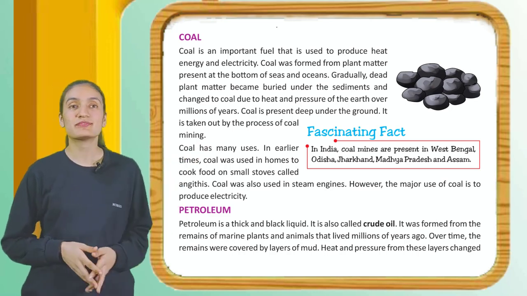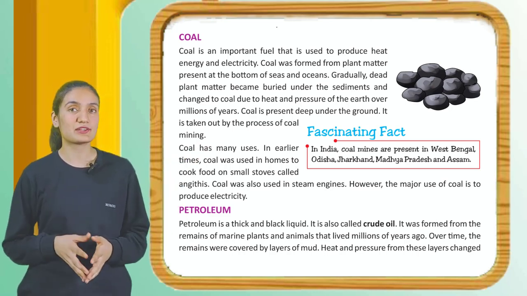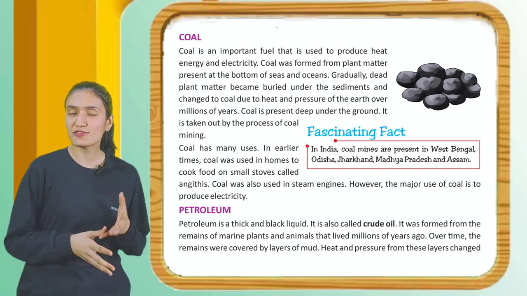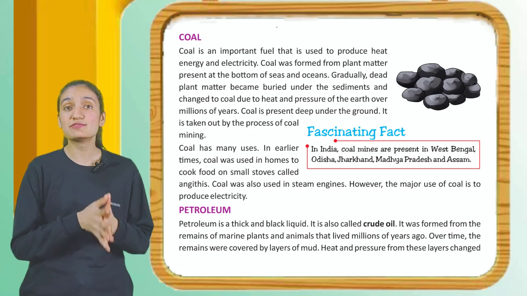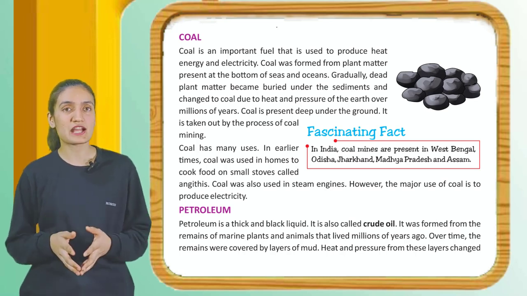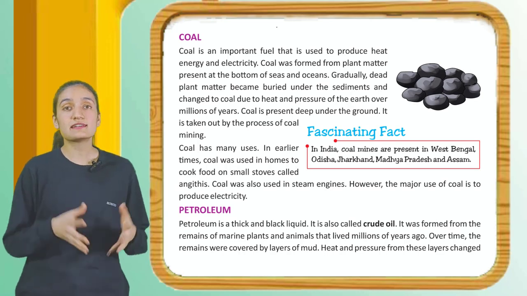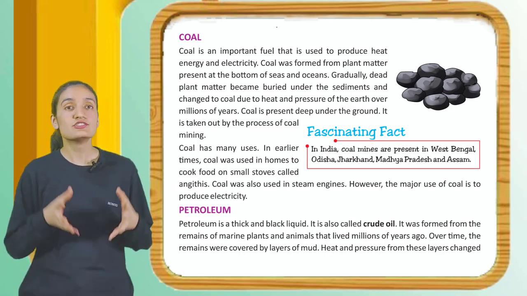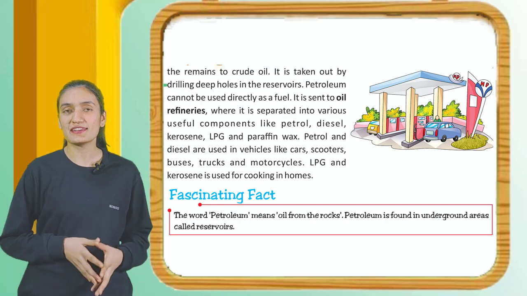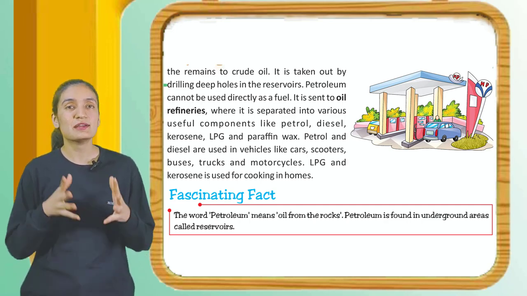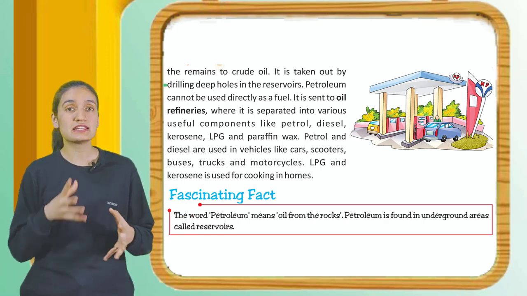Now, petroleum. Petroleum is a thick and black liquid. It is also called crude oil. It was formed from the remains of marine plants and animals that lived millions of years ago. Over time, the remains were covered by a layer of mud. Heat and pressure from these layers changed the remains to crude oil. It is taken out by drilling deep holes in the reservoirs. Petroleum cannot be used directly as a fuel.